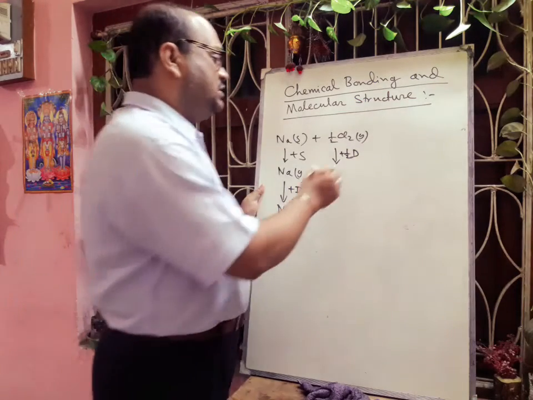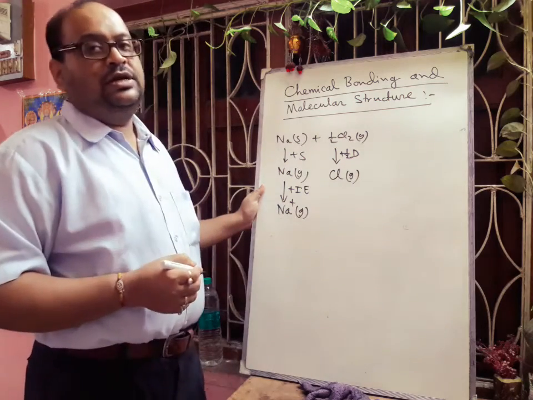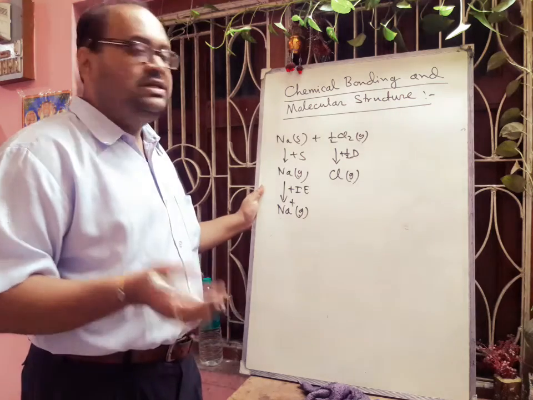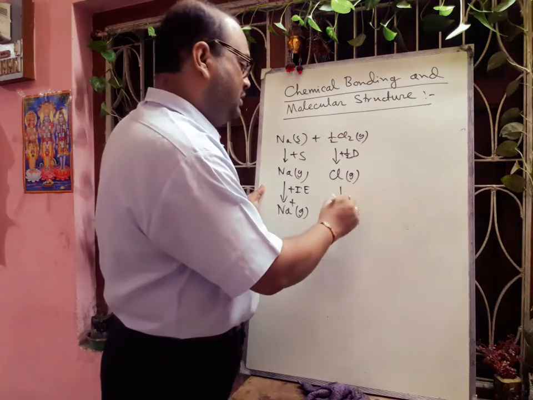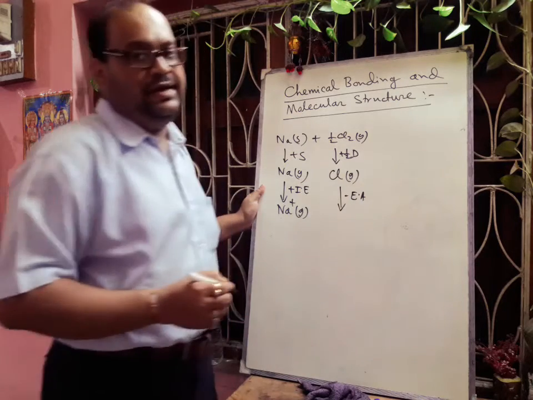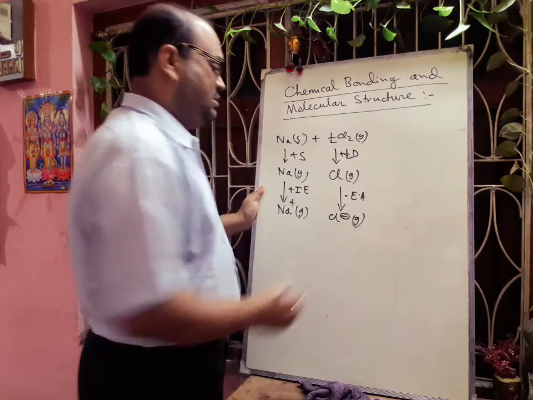So half the dissociation energy converts chlorine into chlorine gas in the atomic state. Then chlorine accepts one electron to form Cl-, and that is called electron affinity. It releases some amount of energy, which is why we write minus Ea. Now chlorine has converted into Cl- gas.